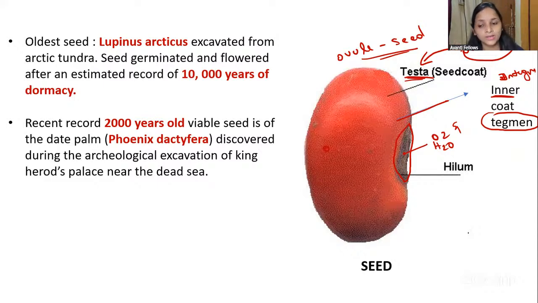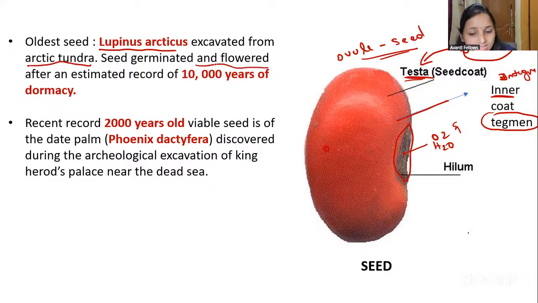Here you can see the oldest seed that went into the dormant stage, Lupinus arcticus. This Lupinus arcticus seed was dug from the Arctic tundra.